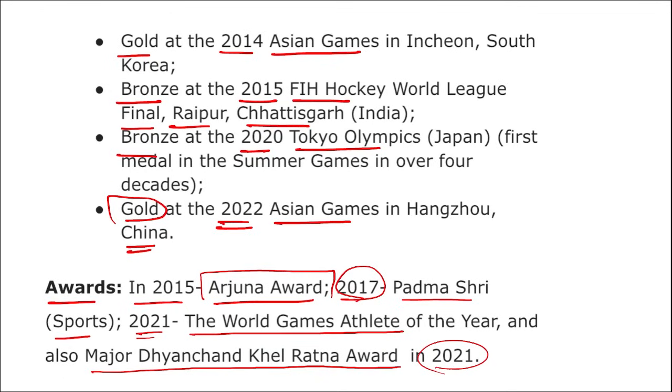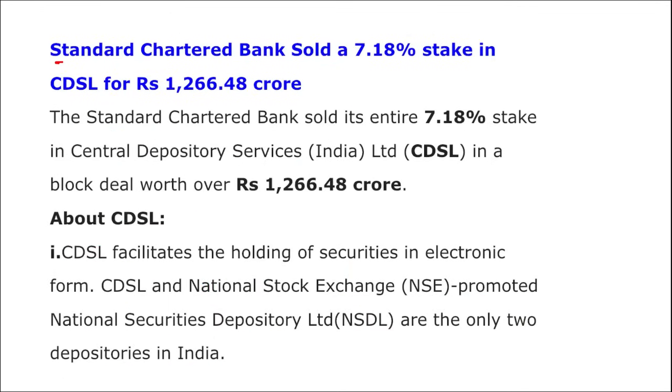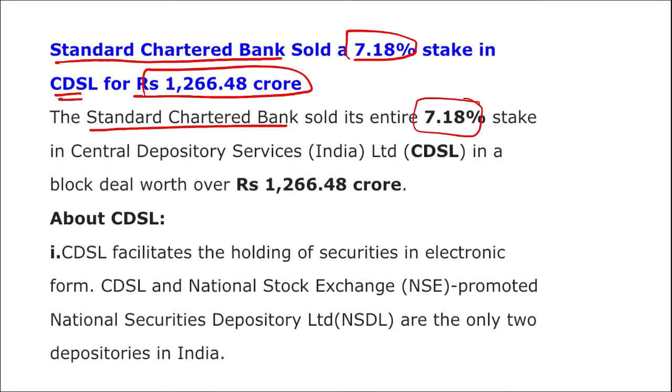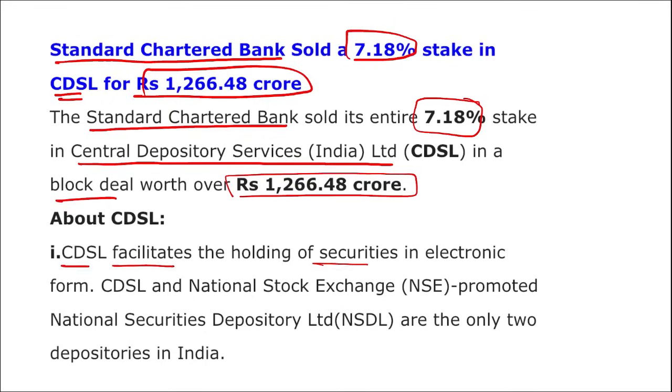Moving on, next is Standard Chartered Bank. They sold 7.18% stake in CDSL for 1,266.48 crore rupees. I repeat, Standard Chartered Bank sold their 7.18% stake in Central Depository Service Limited in a block deal worth 1,266.48 crore rupees. Here CDSL facilitates the holding of securities in electronic form,